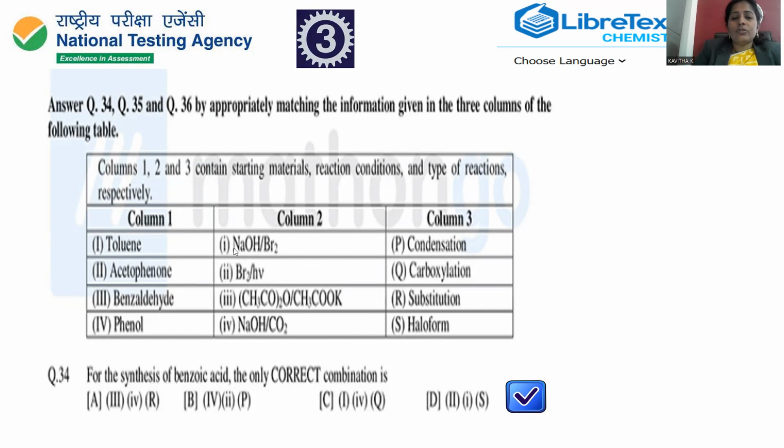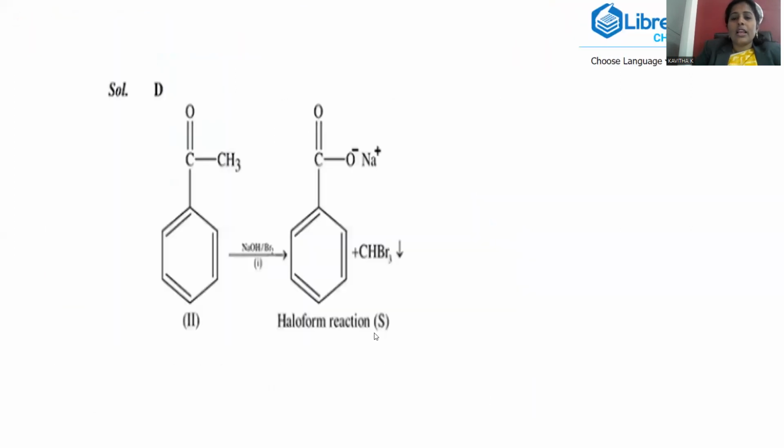The reactants acetophenone, sodium hydroxide and bromine are treated. Bromine under alkaline conditions, we can say this reaction is called the haloform reaction. So this is a clear description of the chemical transformation. This is acetophenone, where benzene has a C double bond O with CH3. You treat it with sodium hydroxide and bromine as the reagent.